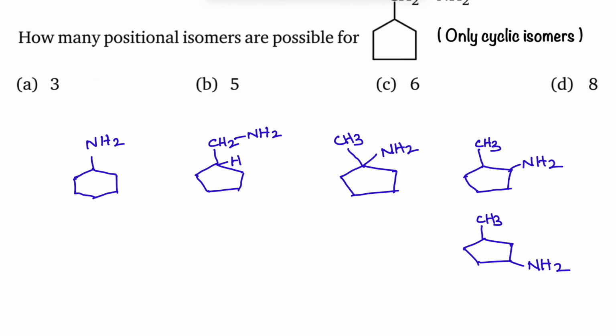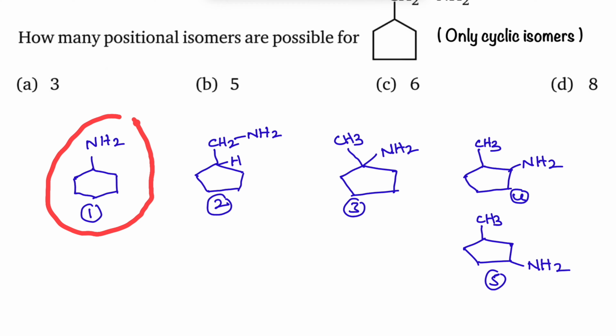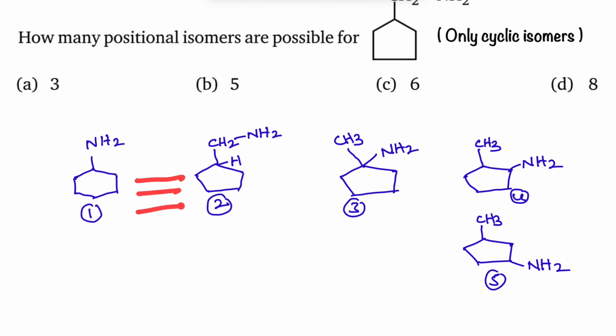But most importantly, in this, this is the first one, the second one, third one, fourth one and fifth one. If you carefully observe, in case of the first one, here it is a 6-membered ring. Principal carbon chain is this one because NH2 is attached to ring system. But here principal carbon chain has only one carbon because NH2 is attached to this. So these two are definitely chain isomers.